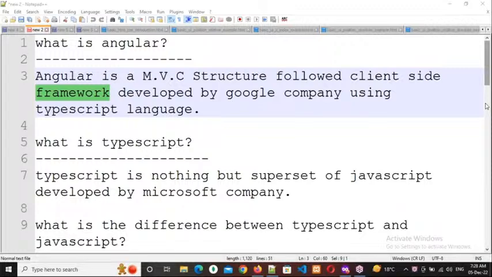Like that, whenever you are developing an application, we can have two choices. We can develop our application by using any core language, or we can go for any available framework. If we choose a core language, as a programmer, whenever you are developing an application, we need to take care of three things. One is performance. Second is security. And the third is SEO friendly URLs.